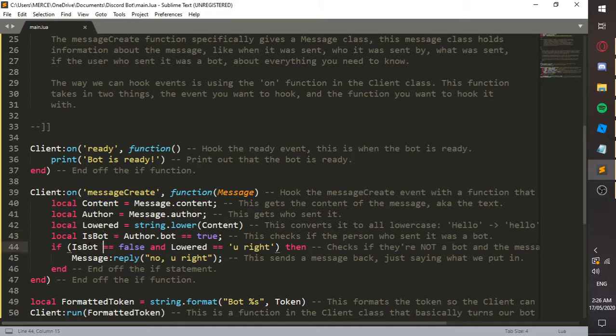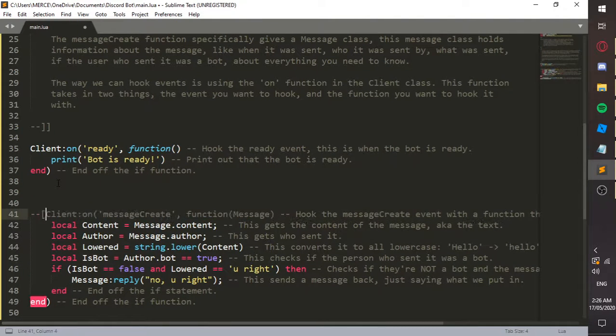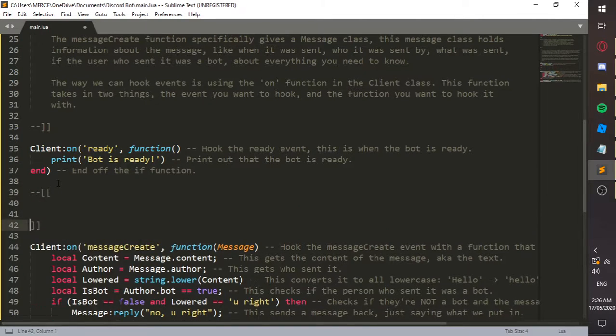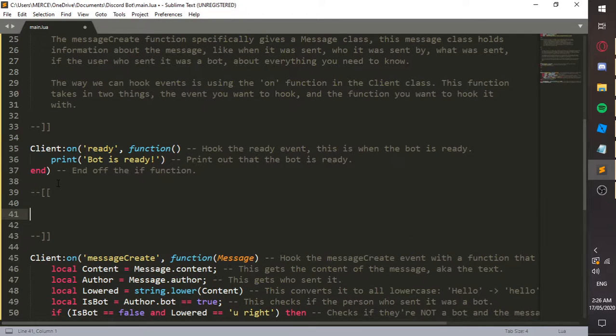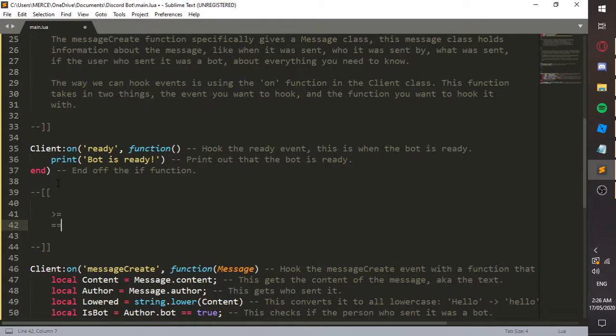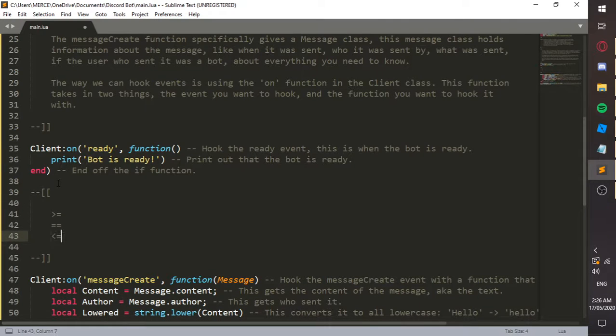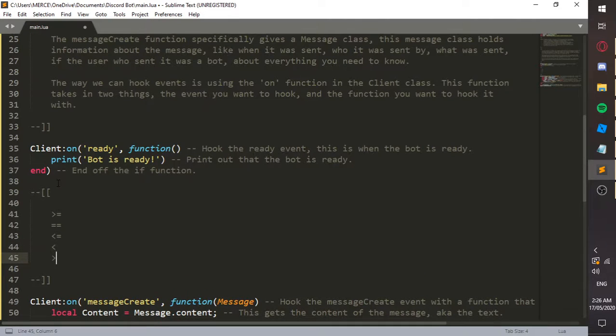And so now we just still have an if statement, which checks if the user is not a bot, because is bot equals false is the comparison. Oh, by the way, these are the comparison operators. This is what I'm doing in my time instead of schoolwork. We have greater than or equal to, which is compared by numbers. Equal to is not just numbers, this can be compared with anything. Less than or equal to, which is numbers. Less than, greater than, these two are numbers, obviously.